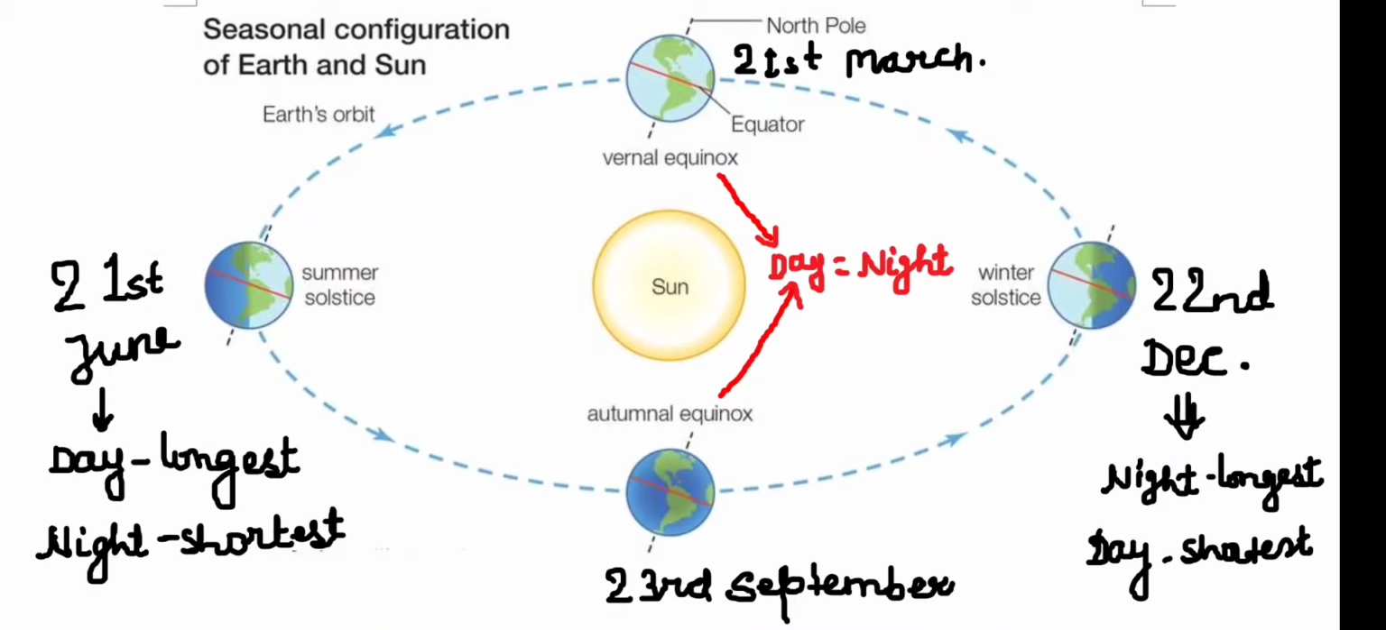Then we have to study the seasonal configuration of the earth and the sun. We know that because of the revolution of the earth in an elliptical orbit, there is a change in season on the earth.